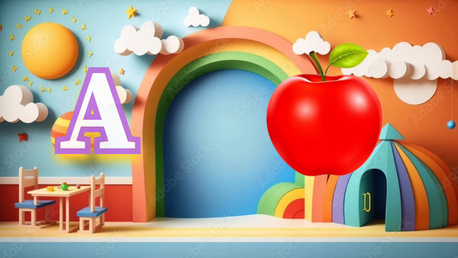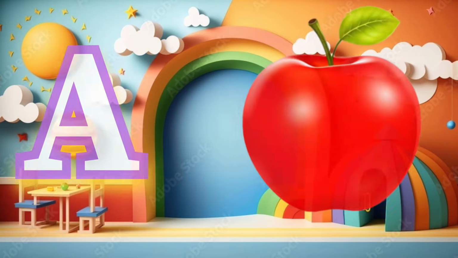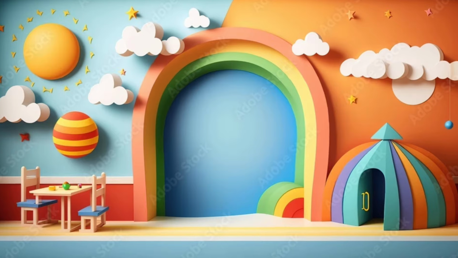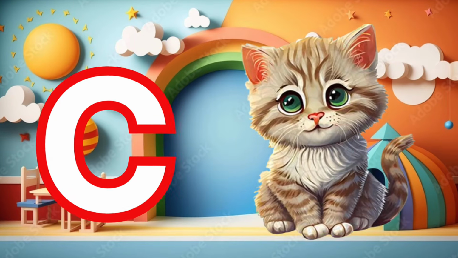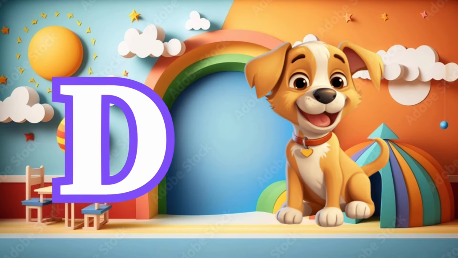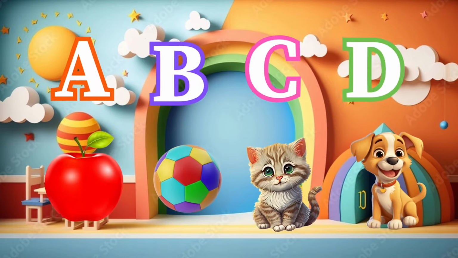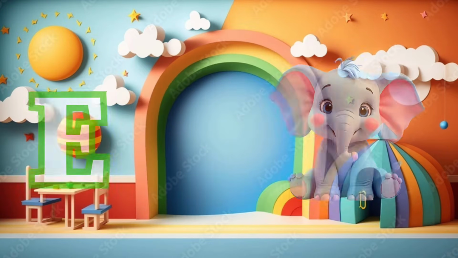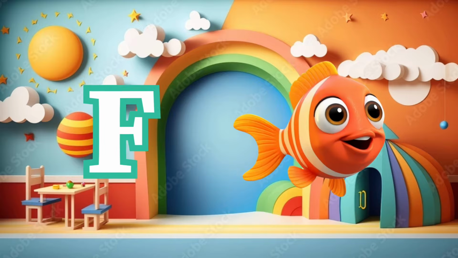A for apple. B for ball. C for cat. D for dog. E for elephant. E is for egg.